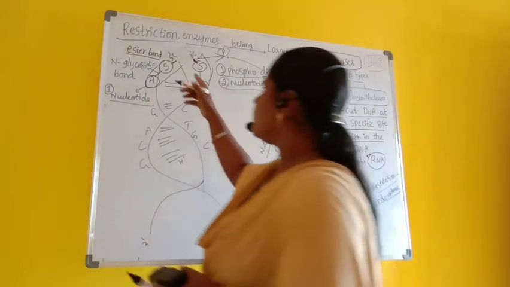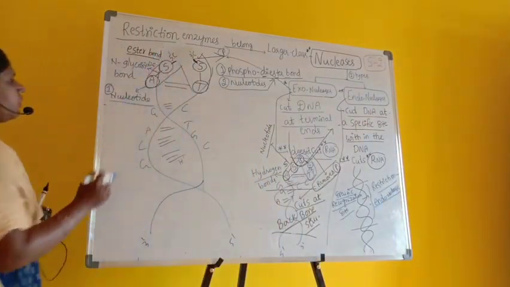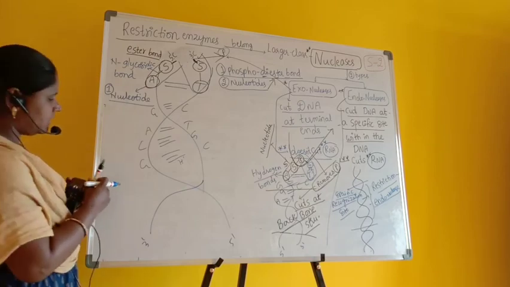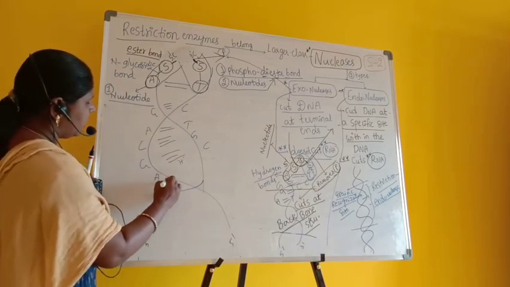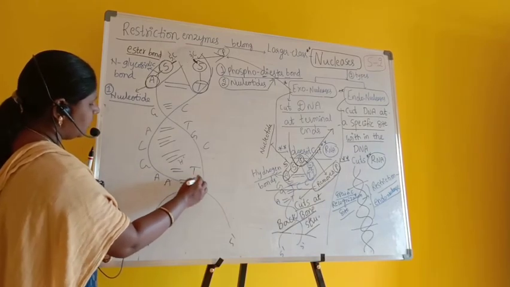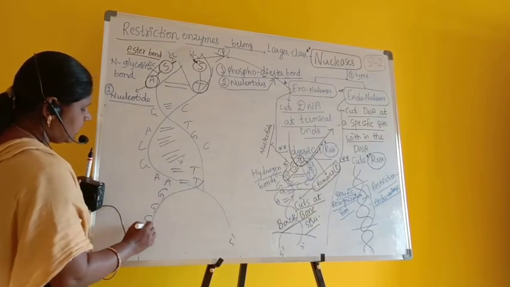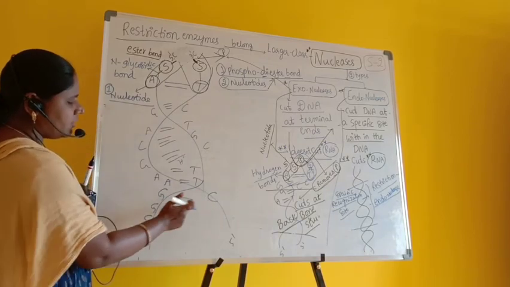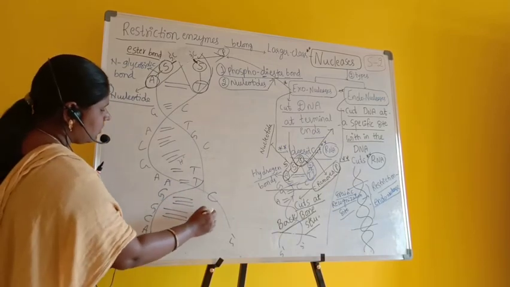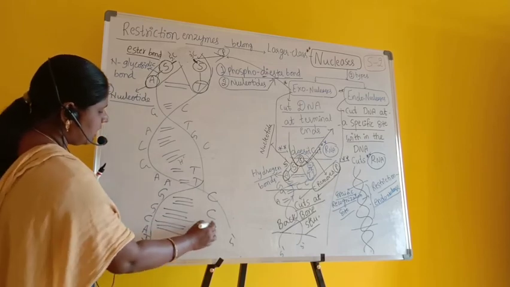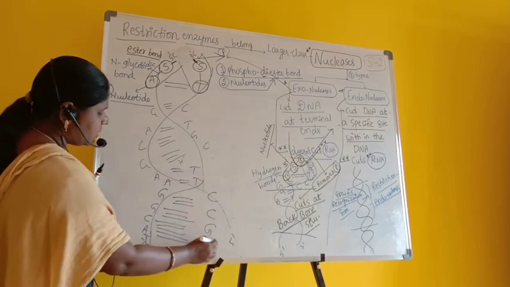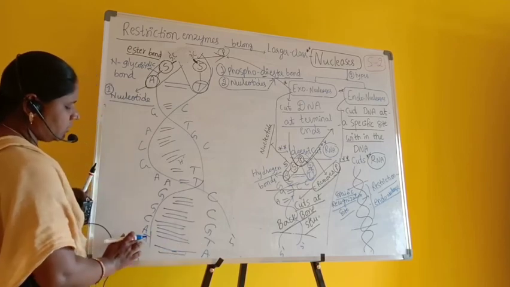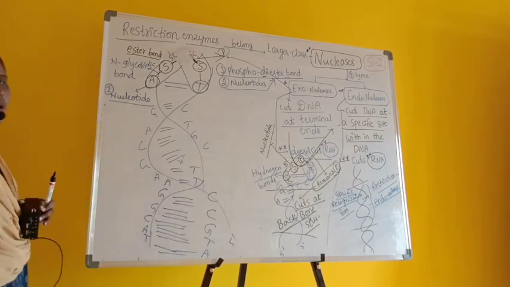So if you take that part of DNA, now this is exonuclease action. Generally, where will endonuclease start? Suppose we take A, double bond T, double bond T, and G, C, A, T. G always combines with C with 3 hydrogen bonds, right? Same thing with C and G. A always combines with 2 hydrogen bonds with T, and T always combines with 2 hydrogen bonds with A.